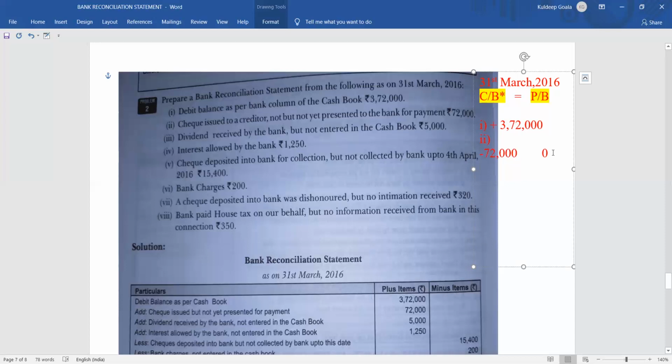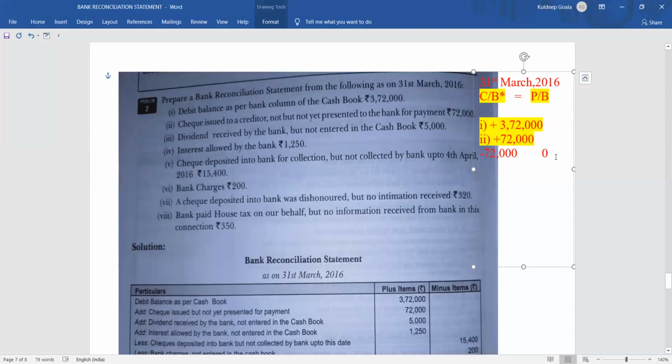So it should be plus 72,000 in the cash book, right? If you write plus 72,000 in the cash book, automatically you can see that both the sides' totals are matching. This side also 72,000, that side also 72,000.